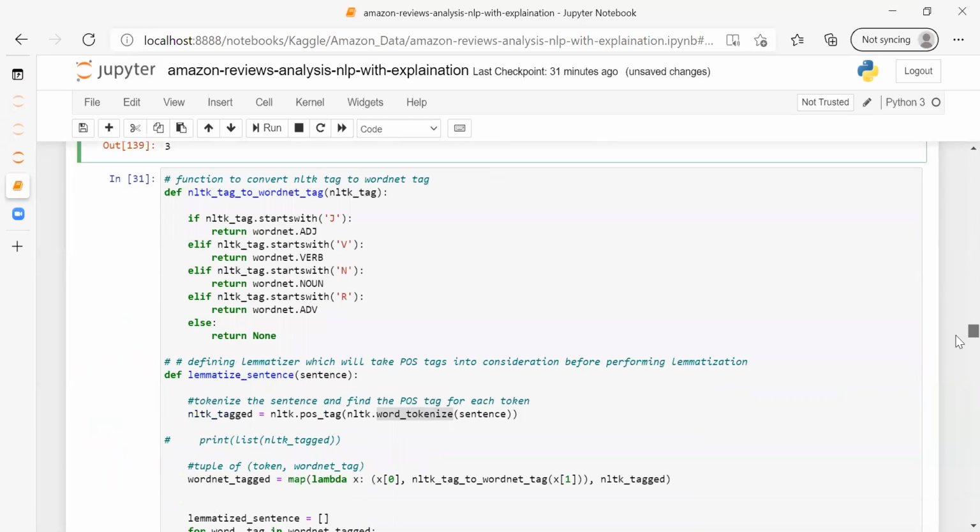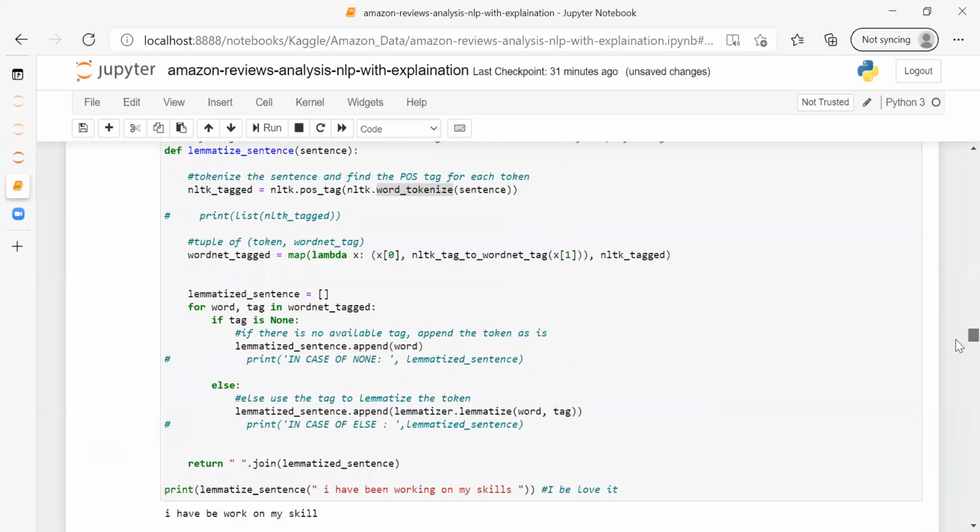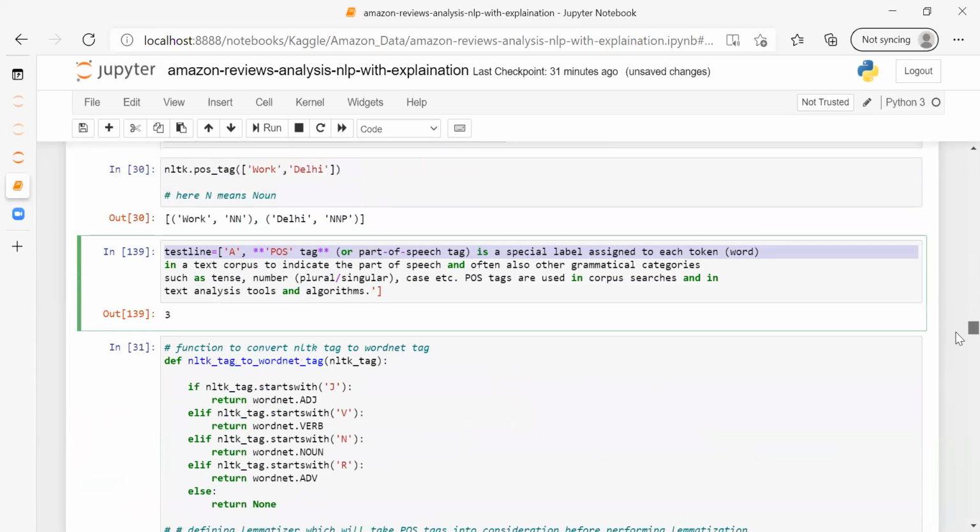And there is one more function, the sentence tokenizer, which breaks the complete paragraph into sentences. How does it identify a sentence? By the full stop. Let's suppose there is a full stop, so it will create a function from A to this, etc. There will be two sentences as output: this would be the first sentence, and this would be the second sentence. So these are the predefined functions. I'm just telling you the explanation so that you won't get confused after watching the code.